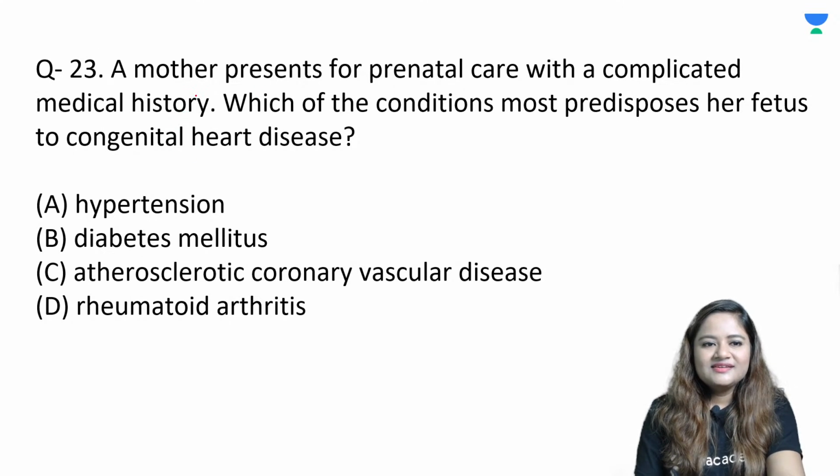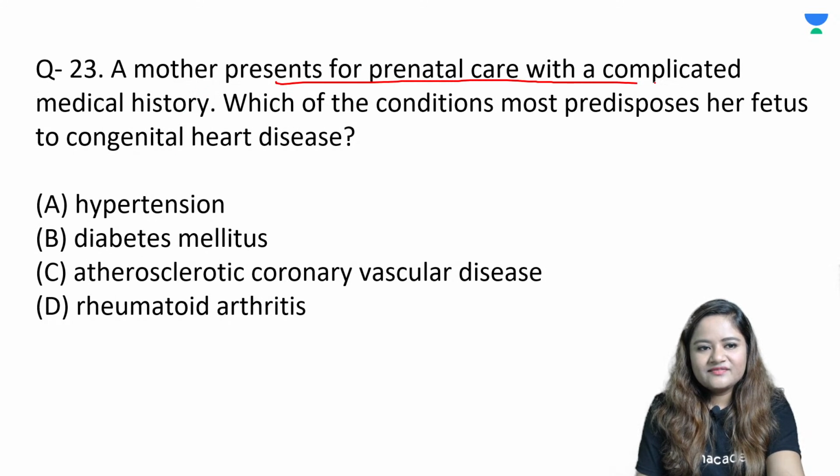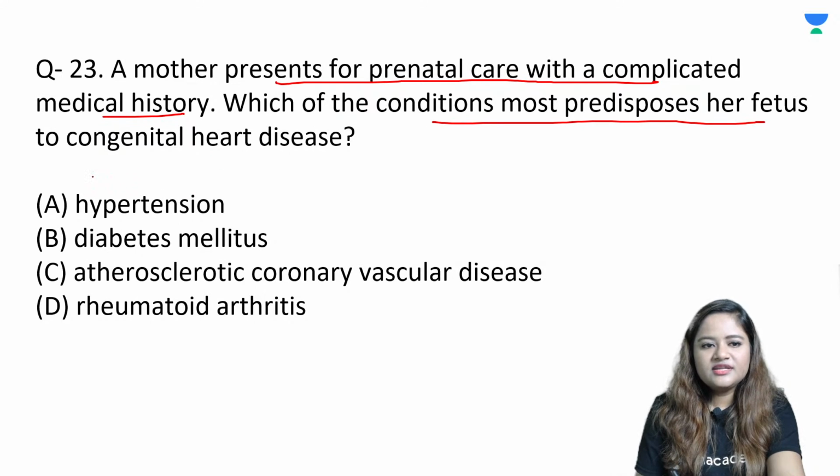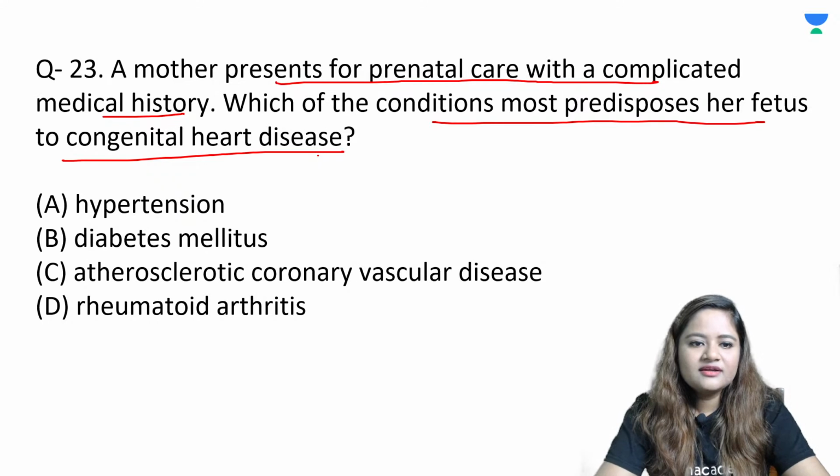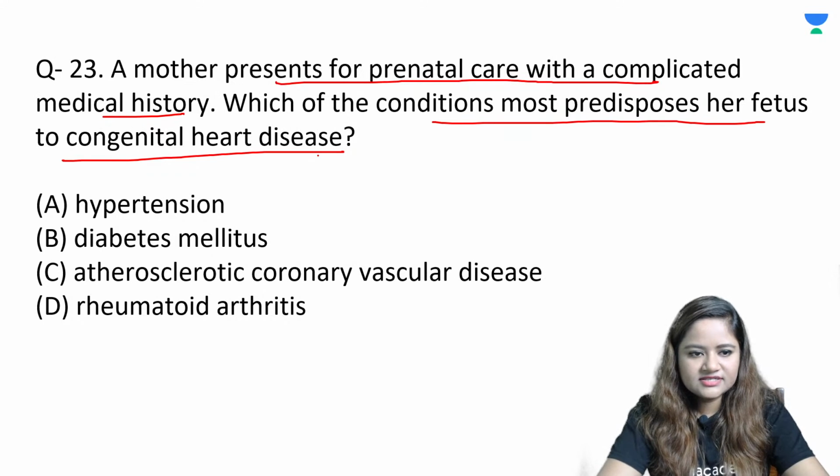Okay. So a mother presents for prenatal care with a complicated medical history. Which of the following conditions most commonly predisposes the fetus to congenital heart disease? So out of all the medical complications that we read and study about, which of the following medical complications is seen if the child develops congenital heart disease? Is it hypertension? Is it diabetes? Is it atherosclerotic coronary vascular disease? Is it rheumatoid arthritis? What is the right answer?